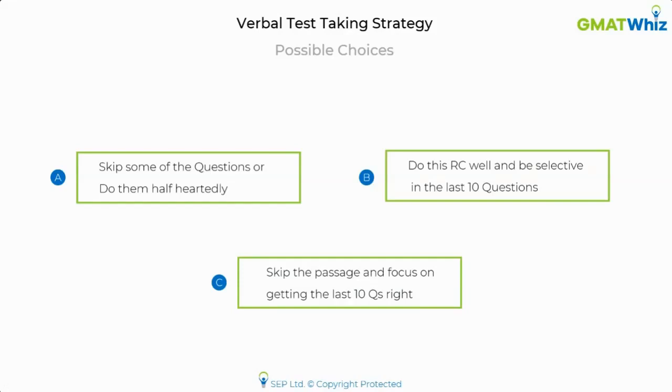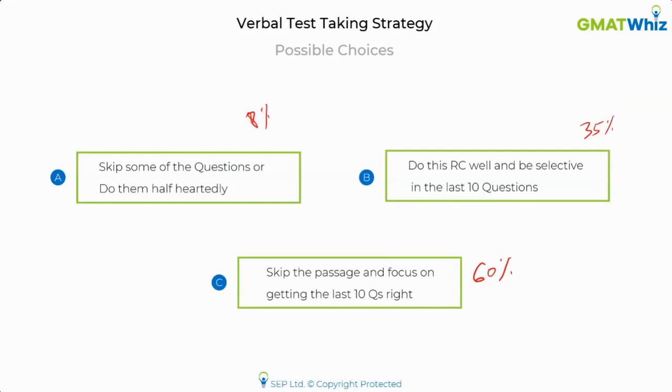Okay, I see a good number of responses already, so let me end the poll now. All right, as you can see, 60% of the batch has selected that they will skip the entire passage and focus on the last 10 questions. 35%, roughly 1/3 of the batch, has gone in favor of attempting this passage really well. And only 8% of you mentioned that I should skip some of the questions or do them half-heartedly.